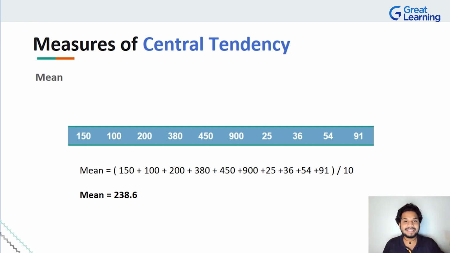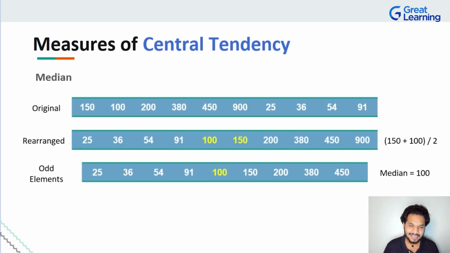That is where these measures that you directly cannot see, but once you start finding them, will give you so much more insight about the data. They'll help you describe the data better, right? That is descriptive statistics. Coming to the median now. Median, I told you, really needs ordered elements, right? Without an order, finding a median is meaningless, because if your values are jumbled, you're not trying to find any structure in that information. So the first one that you see here is our original list of elements.